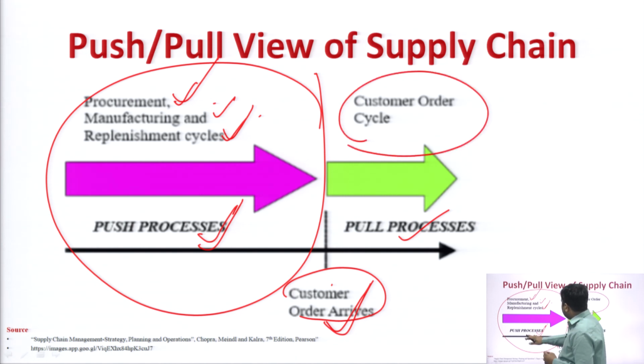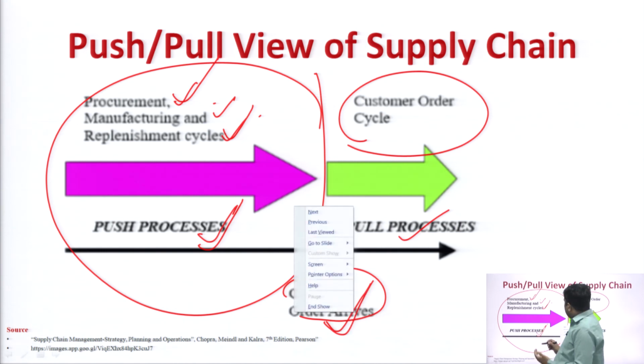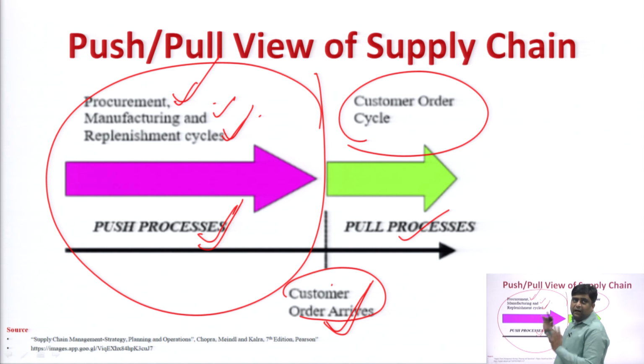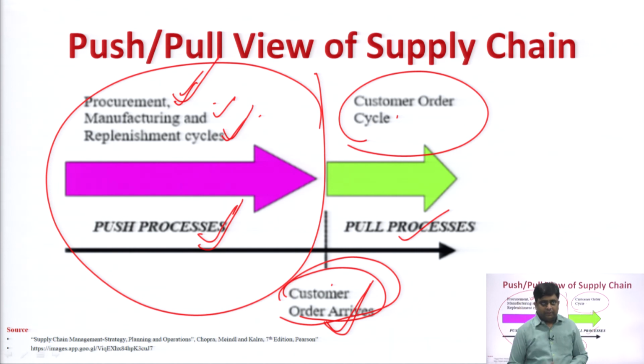In push, before the customer order arrives, all the processes are done: procurement will be done, manufacturing will be done, replenishment will be done. While in the pull process, after the customer order arrives, you get all the things done. So, this is the push and pull view of the supply chain.